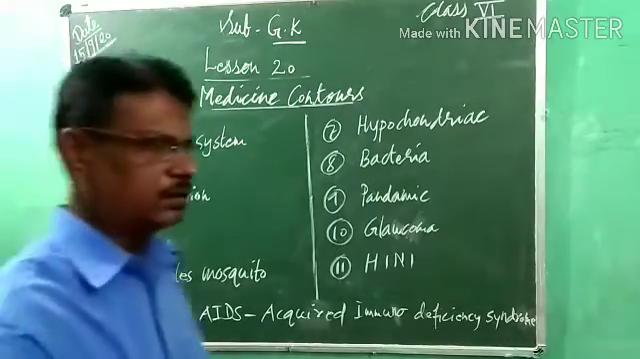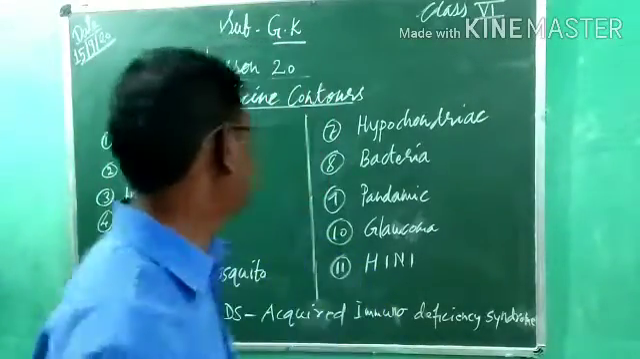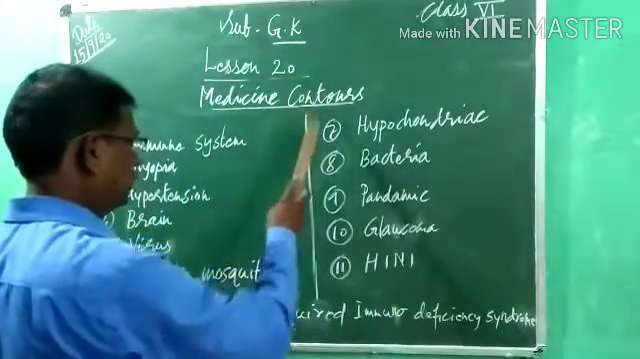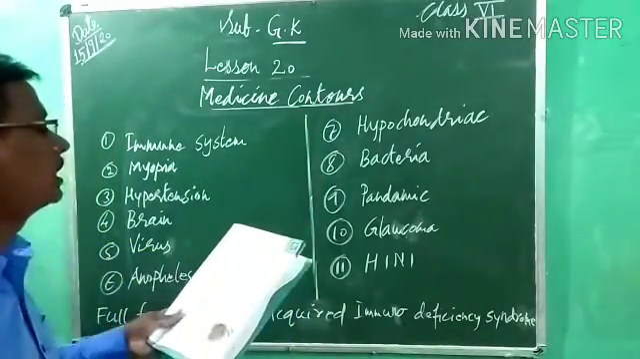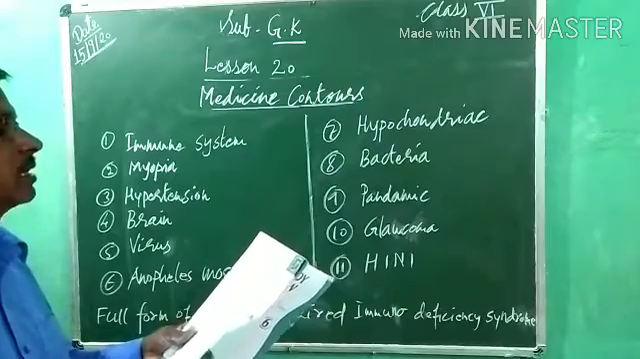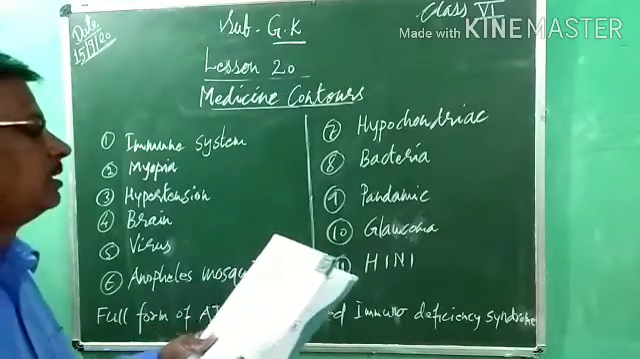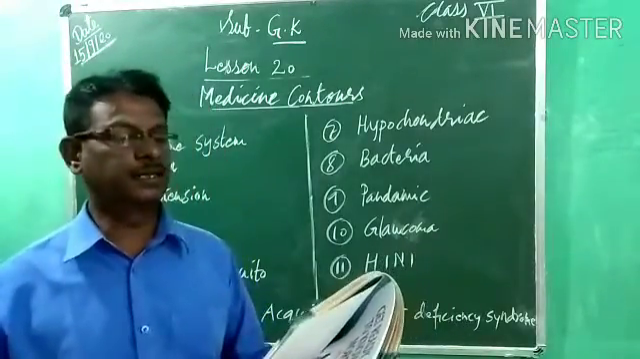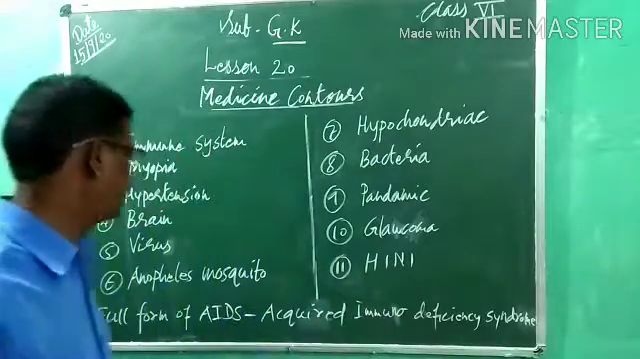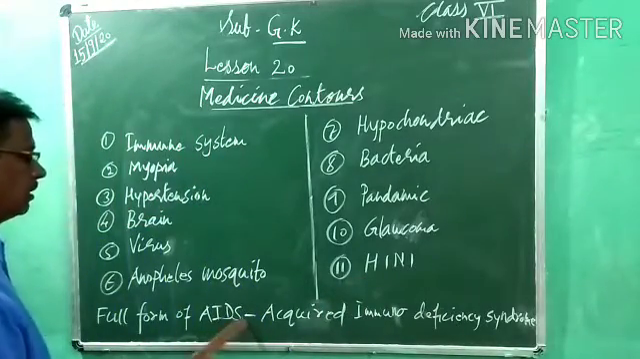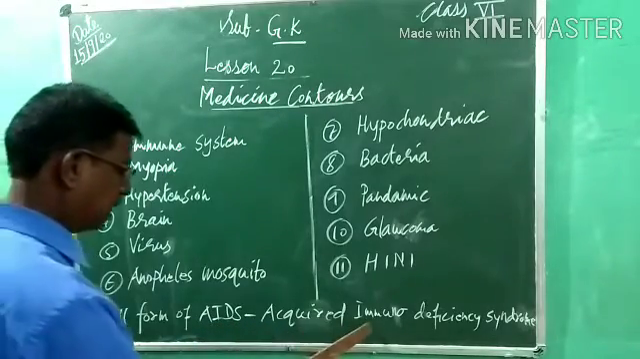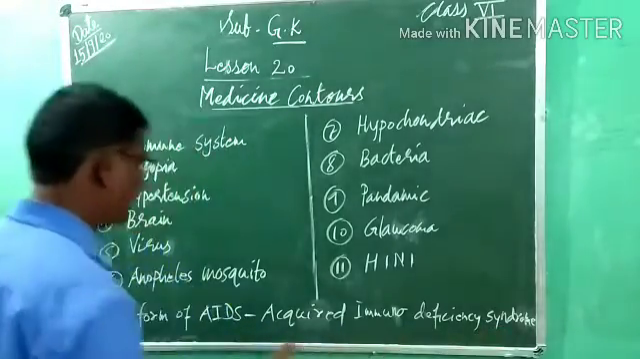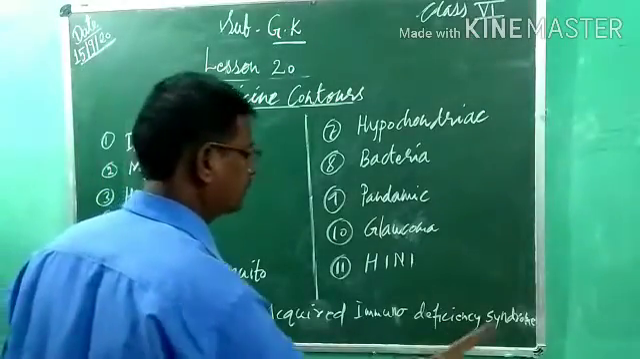So note down that. Now last lesson, Lesson 20, medicine. Here write the correct answer to know about some diseases. Which part of the human body does the disease AIDS attack? What is the full form of AIDS at first? Acquired immunodeficiency syndrome.